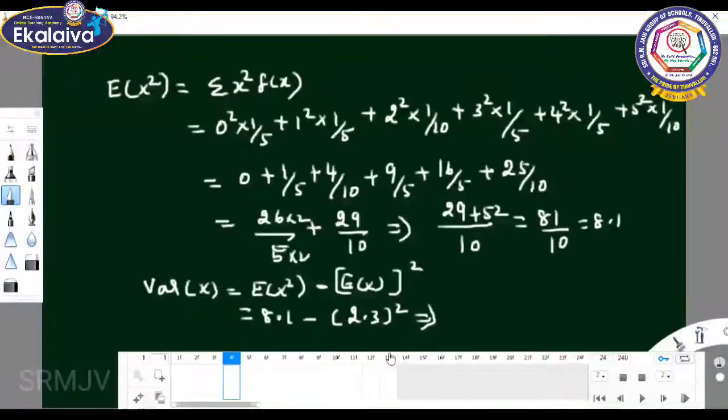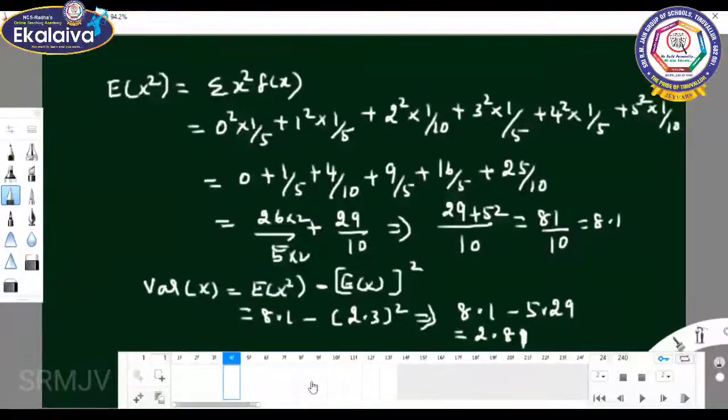This implies 8.1 minus 5.29. When we subtract, the value is 2.81. So mean equals 2.3 and variance of x equals 2.81.